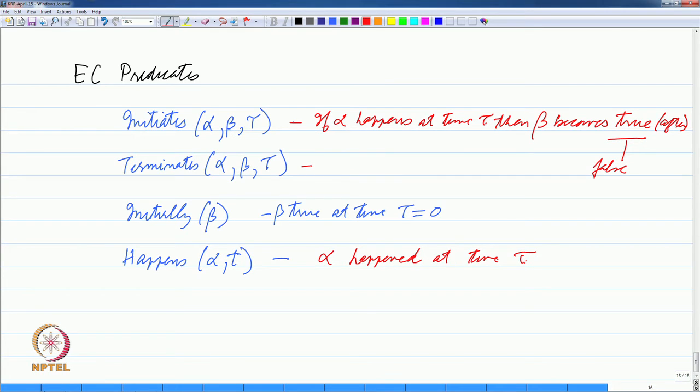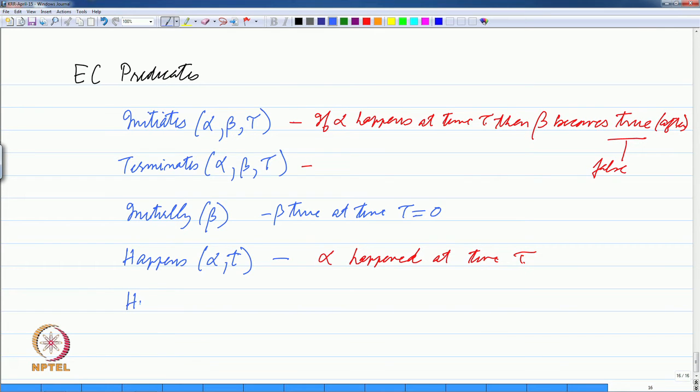So, this is part of narration. It is saying that some event has happened essentially, and then if that something alpha that has happened is affecting the world, then you have to look at the initiates or the terminates predicates to decide how it has changed the world essentially. So, you are explicitly saying that it has happened.